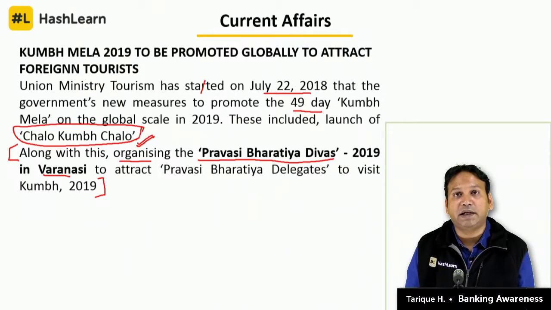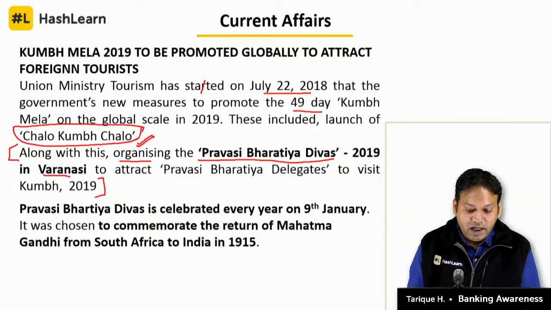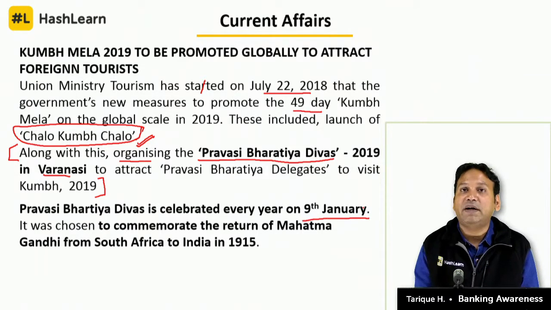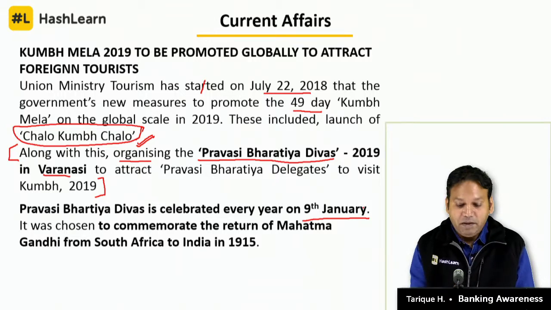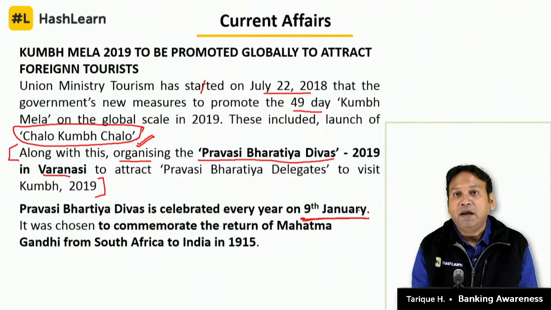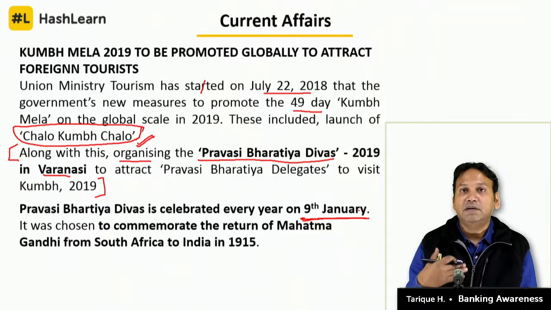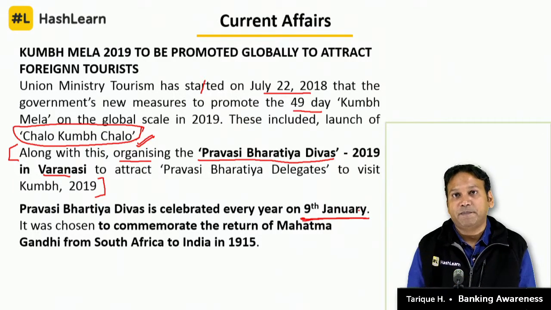तो ये क्वेश्चन आ सकता है. The answer for this is every year it is celebrated on 9th of January. In fact 7th January से ही start हो जाता है. Main event है 9th January. Now 9th January will be Pravasi every year, not in 2019 or 18. Every year we celebrate the Pravasi. Pravasi means those Indians who are living abroad. The Pravasi Bharatiya Divas. Clear?